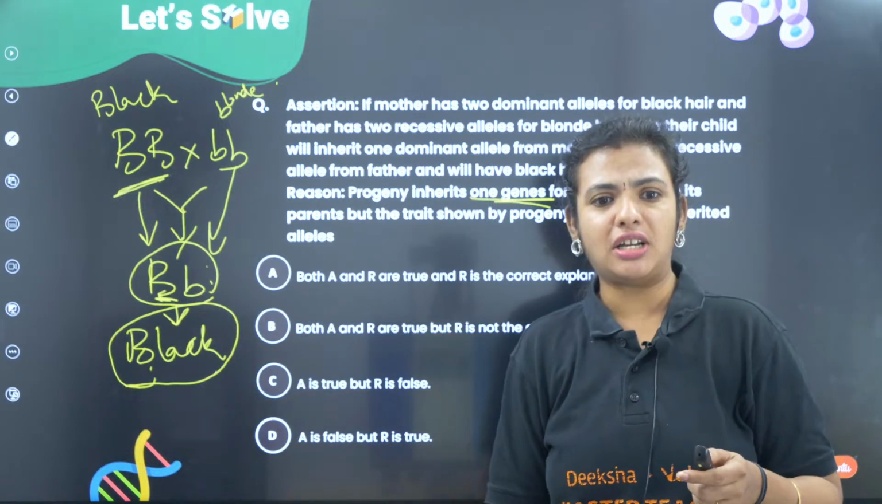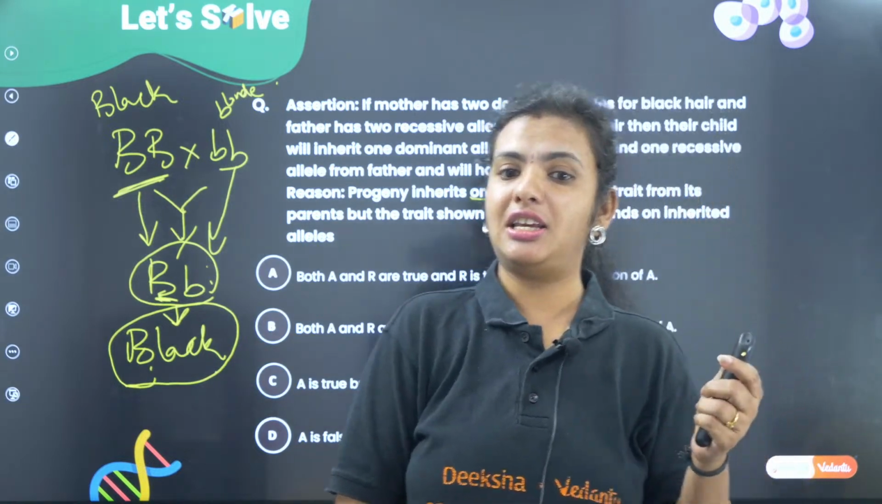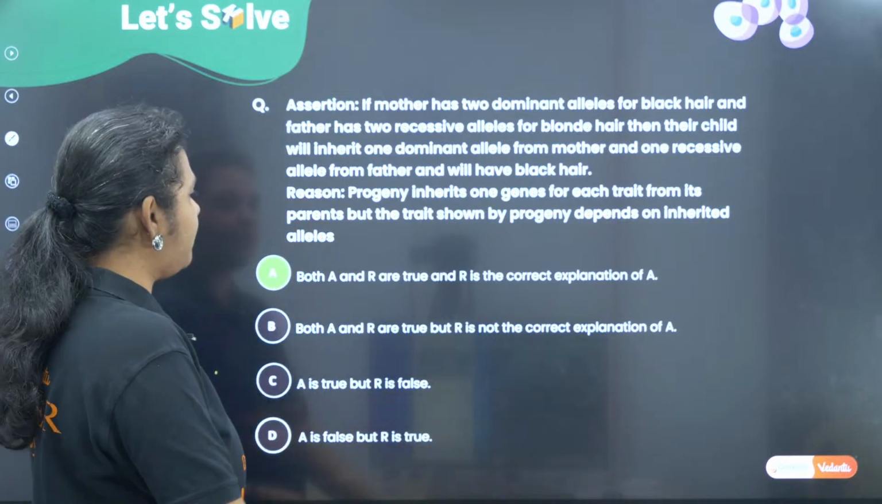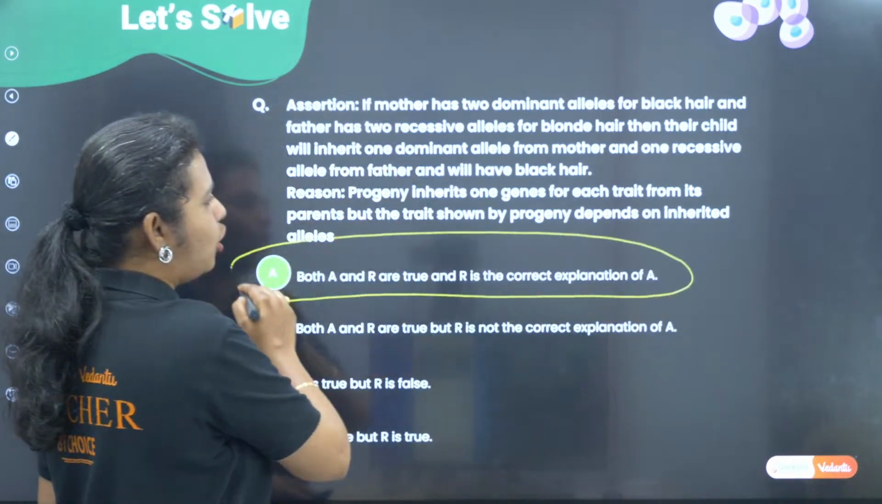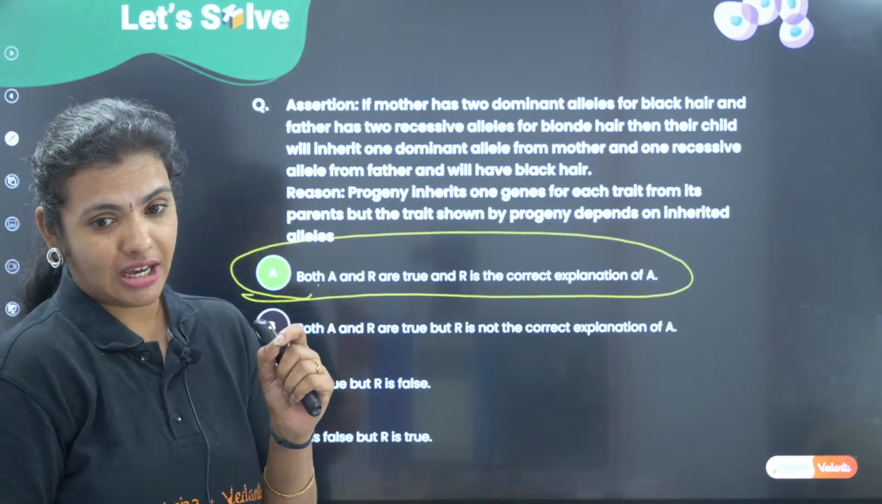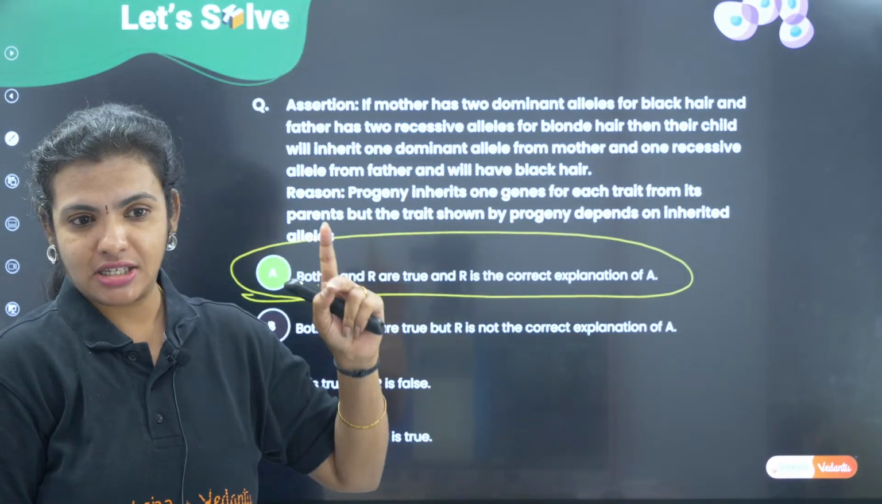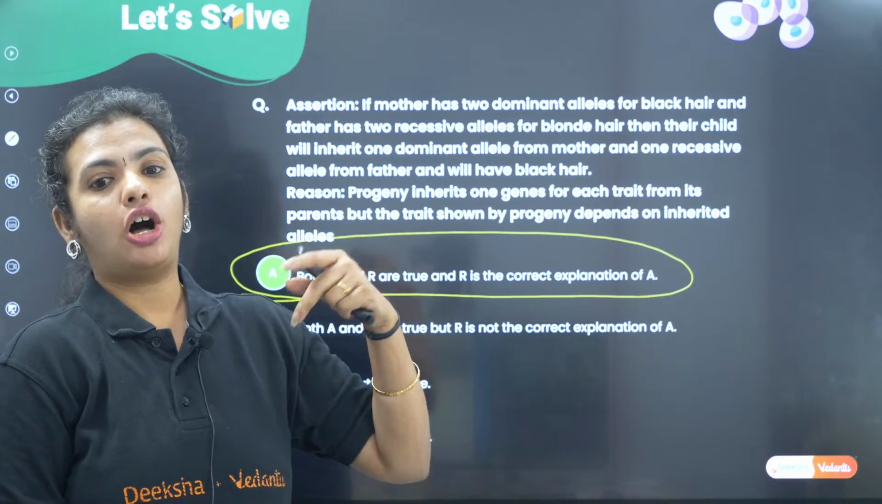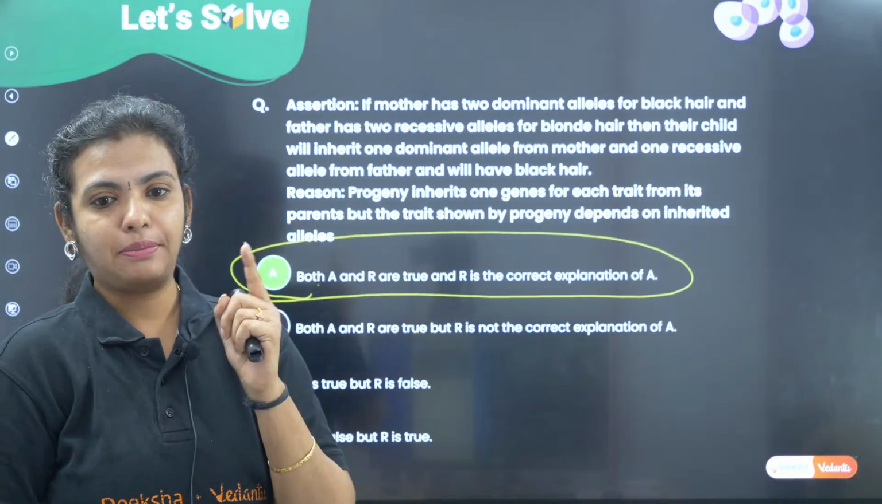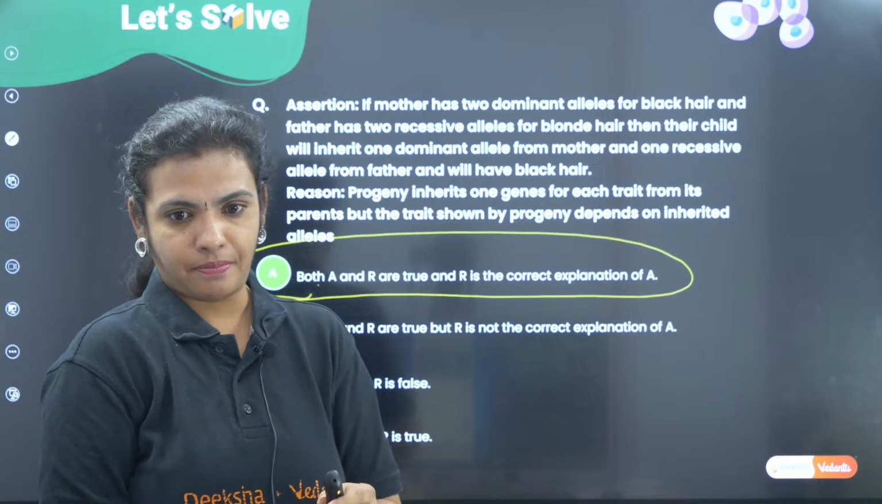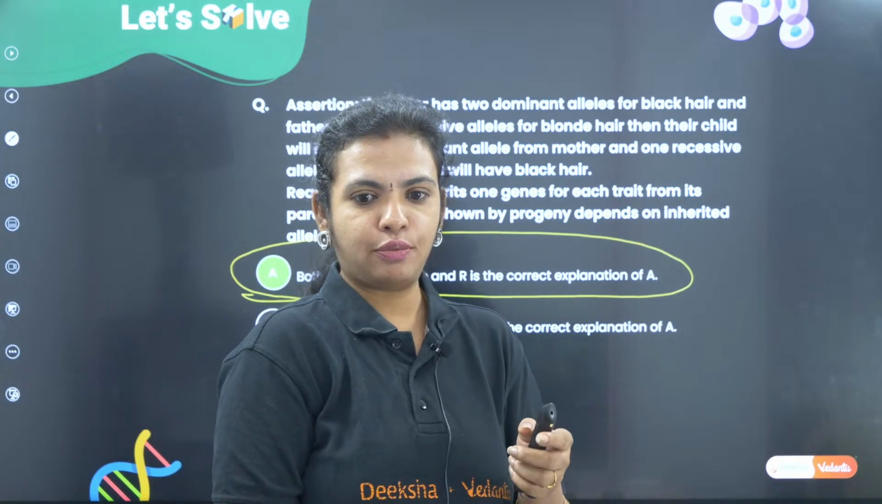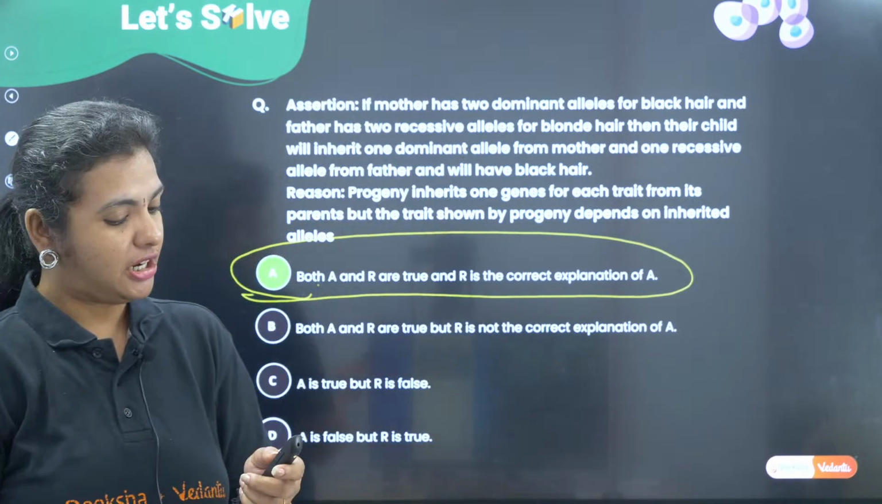So we can say that both assertion and reason is correct, and the reason is the correct explanation of the assertion. I hope you all have understood the concept, whatever I said. Okay. So based on whatever dominant and recessive character is there, the offspring is going to show up that particular trait or character. All right. I hope Netra and Pushpa have got the explanation for this.